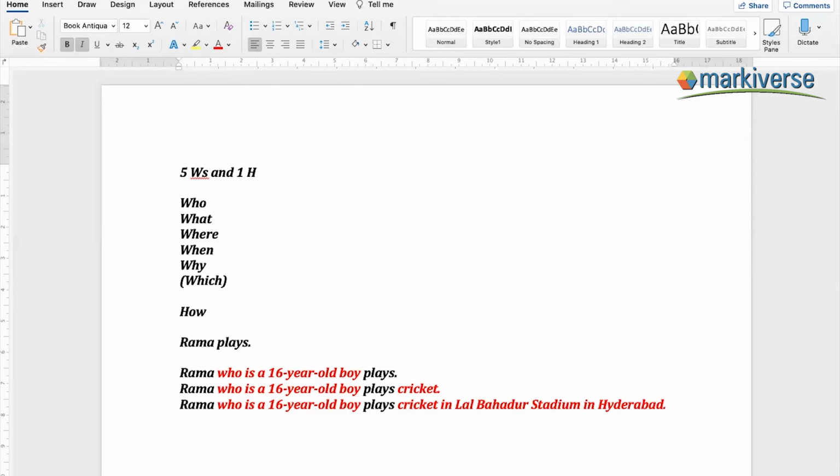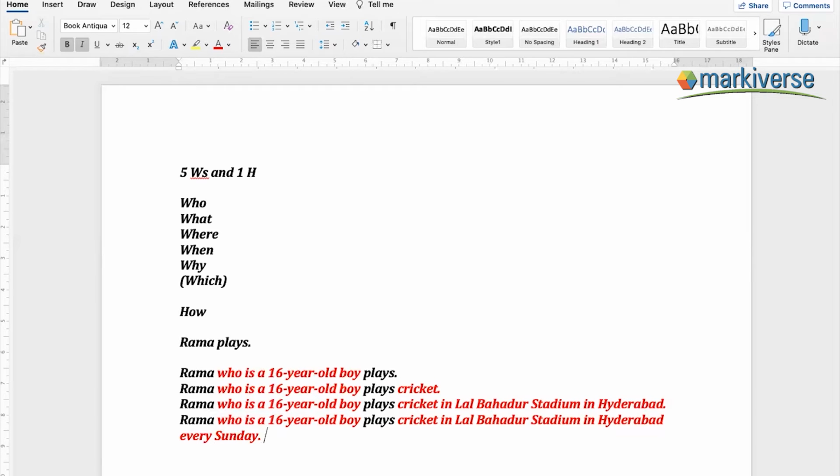So, see, I asked what? I got cricket, and I asked where? I got in Lal Bahadur Stadium in Hyderabad. Okay. So, when does he play? If I ask when does he play, I get an answer. Let's say he plays every weekend or every Sunday. So I'll say Rama, who is a 16-year-old boy, plays cricket in Lal Bahadur Stadium in Hyderabad every Sunday.